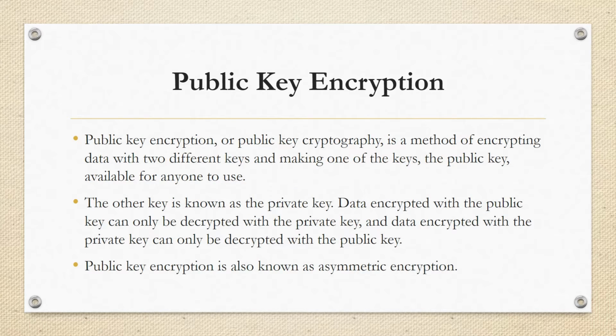Now, what is public key encryption? Public key encryption, or public key cryptography, both terms are used hand in hand, is a method of encrypting data with two different keys. One is the private key and the other is the public key. This is also known as asymmetric encryption.